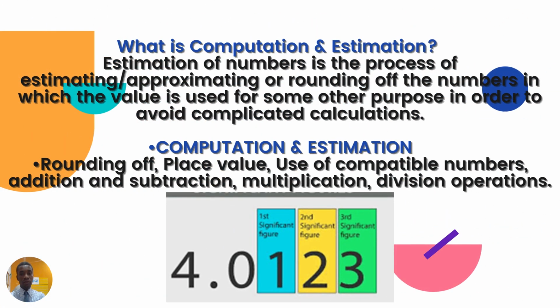What is computation and estimation? Computation and estimation is the process of estimating, approximating, or rounding off the numbers in which the value is used for some purpose in order to avoid complicated calculation. Branches of computation and estimation include rounding off, place value, use of compatible number, addition, subtraction, multiplication, and division operations.